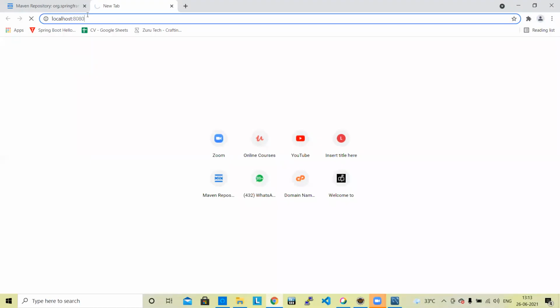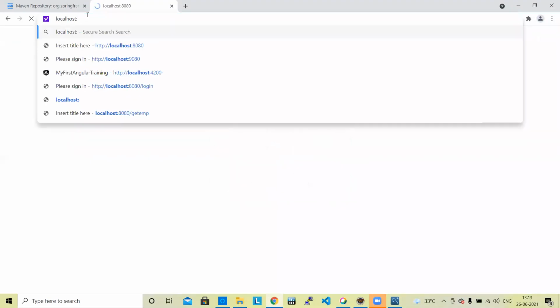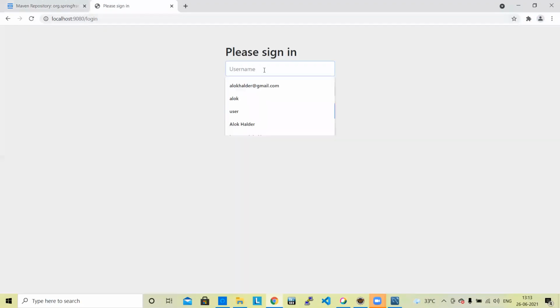So localhost 9080. Full code. It is not working actually.